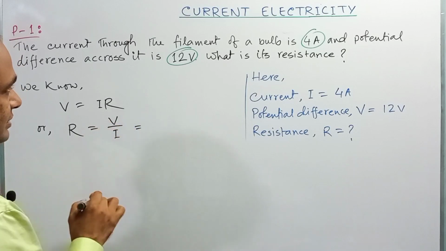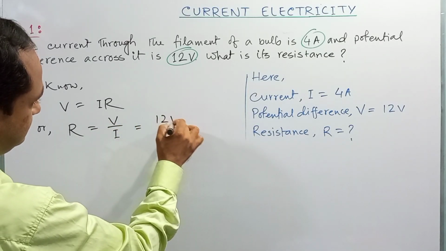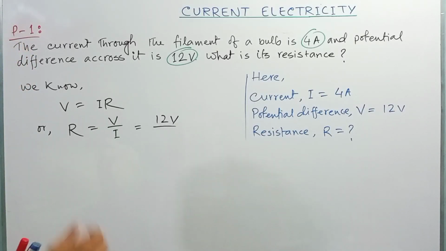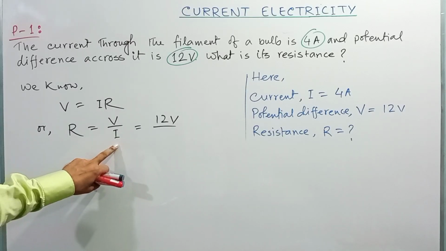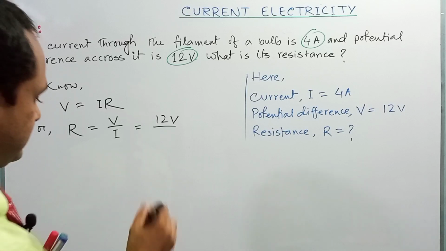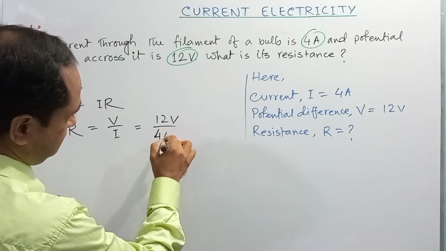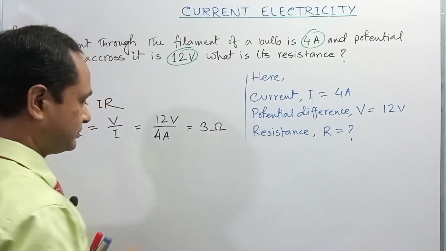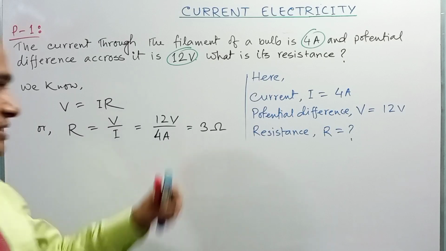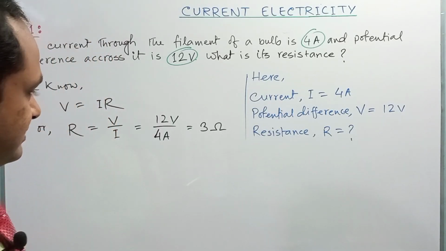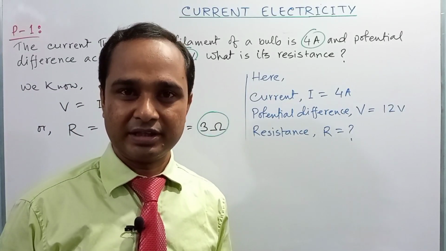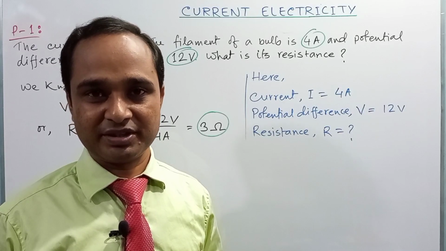Here the value of V is 12 volt and the value of I is 4 ampere. So, after the calculation you will get 3 ohm. The value will be 3 and the unit of resistance is ohm. This is the resistance of the filament, right? I hope you got it. It is a very important mathematical problem.